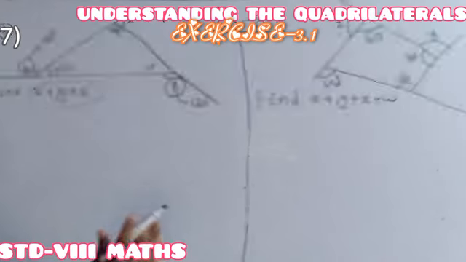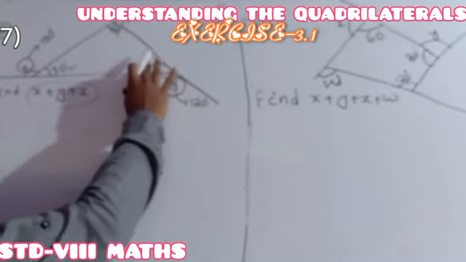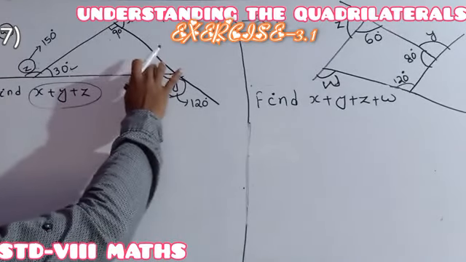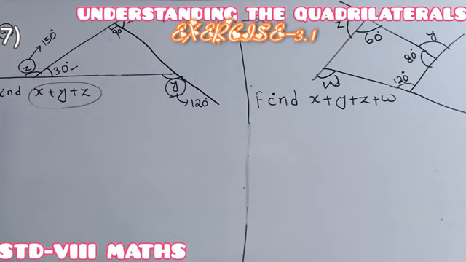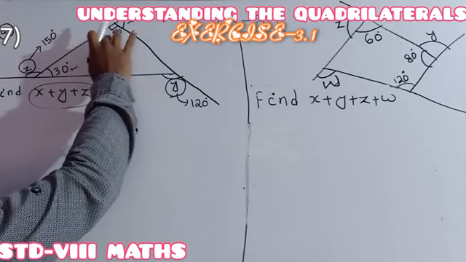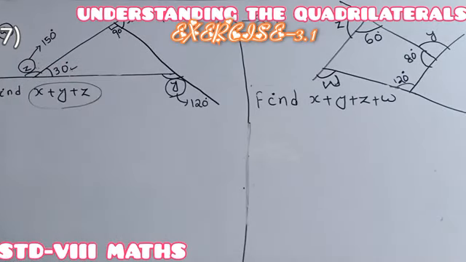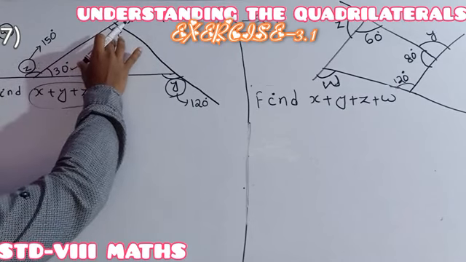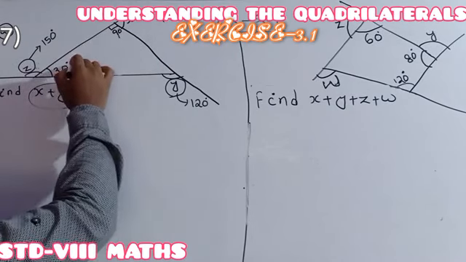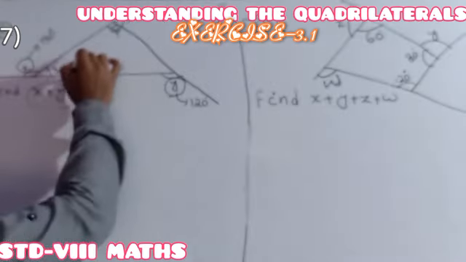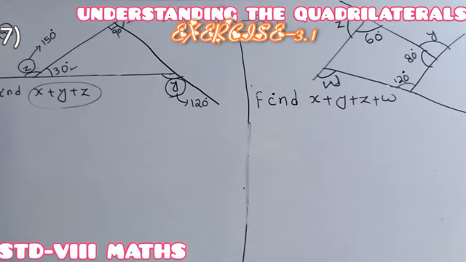If we can find this interior directly, then this exterior also we can find in another way. And everyone knows that the sum of the interior angles of a triangle is 180 degrees. Here the sum of the two angles of the triangle is 90 degrees plus 30 degrees, which is 120 degrees.